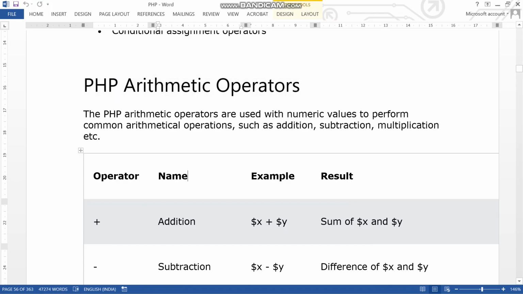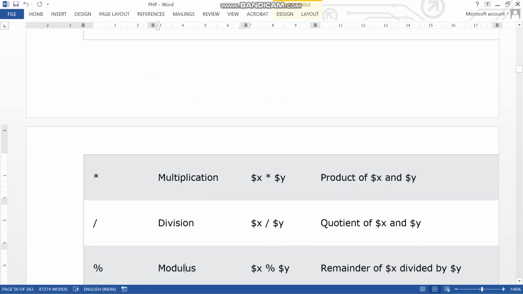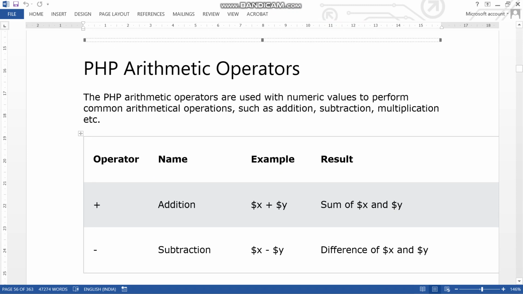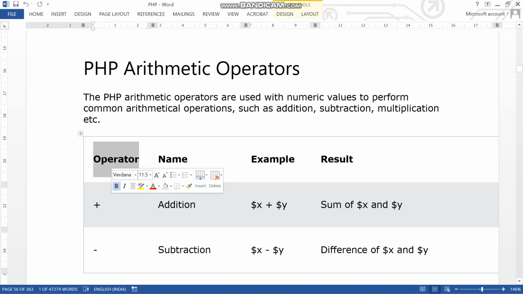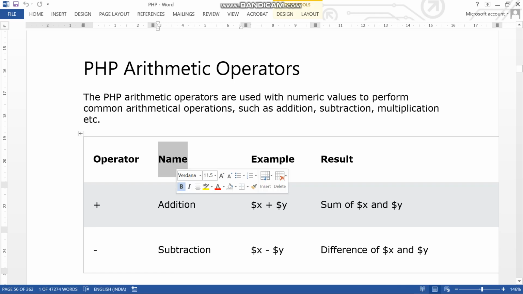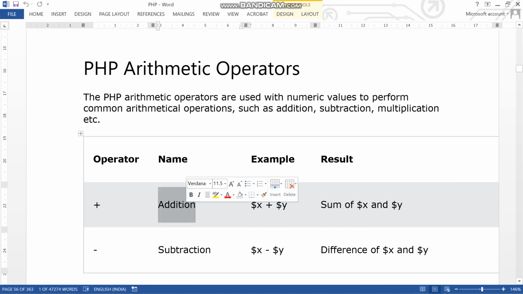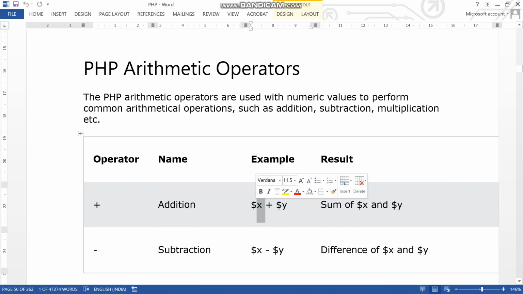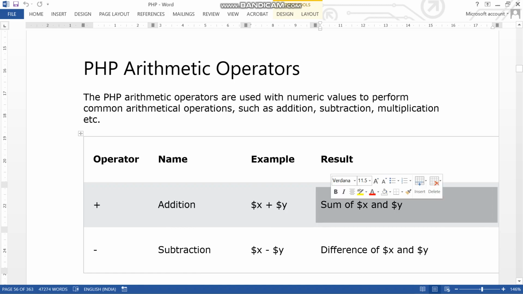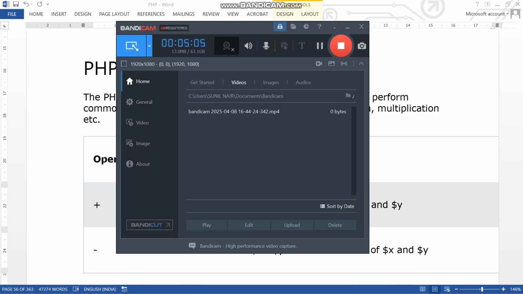See the operators: plus, and so on. Here is the name of the operator, an example is given, and the result is given. The plus operator is addition: the sum of the two data, 1 and 2, will be the result.